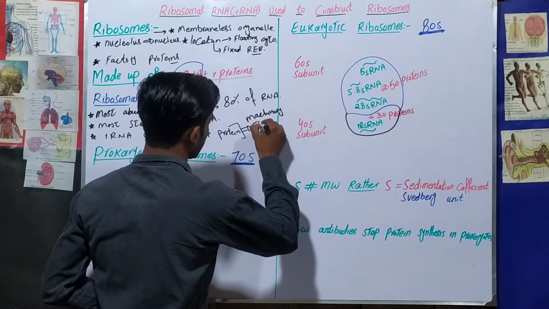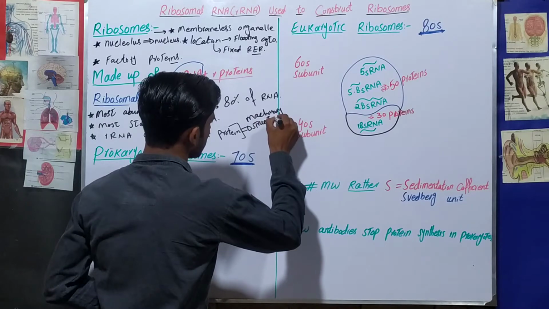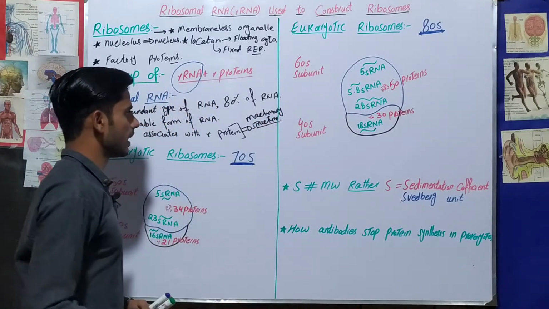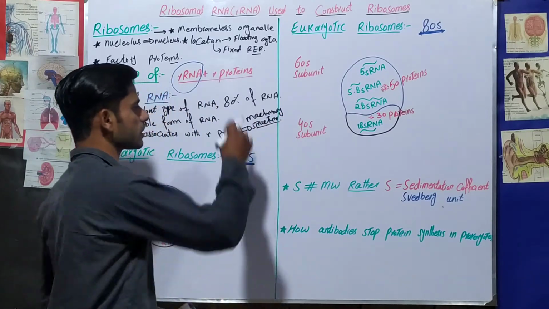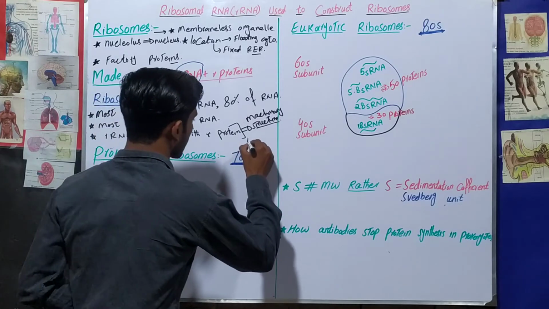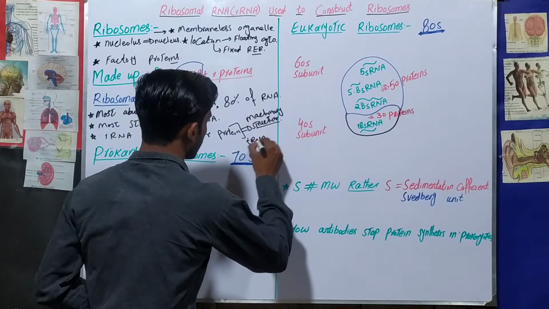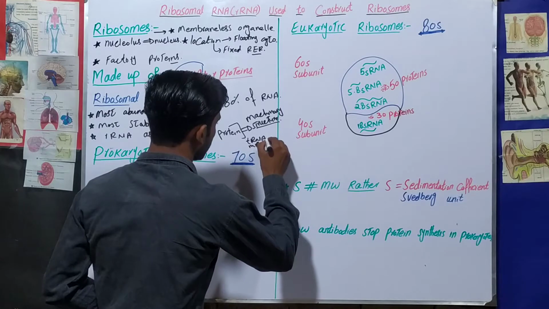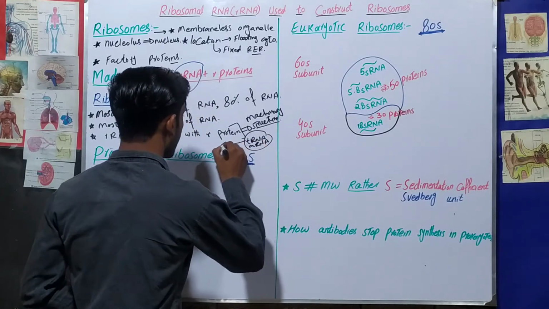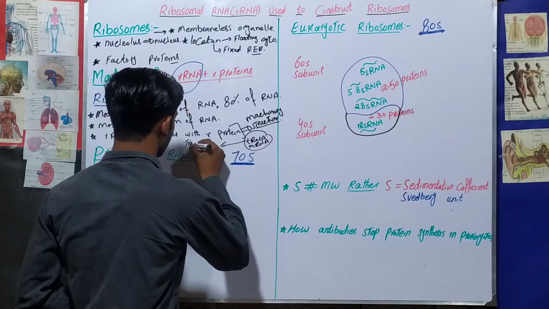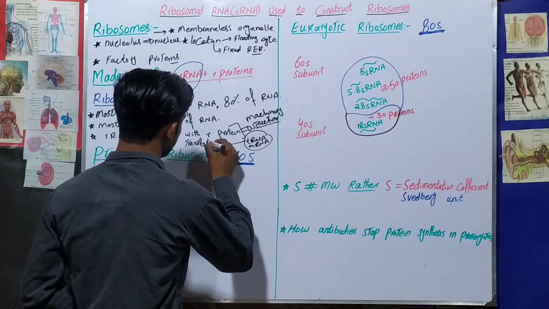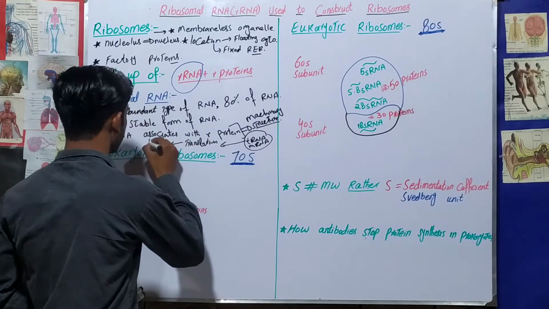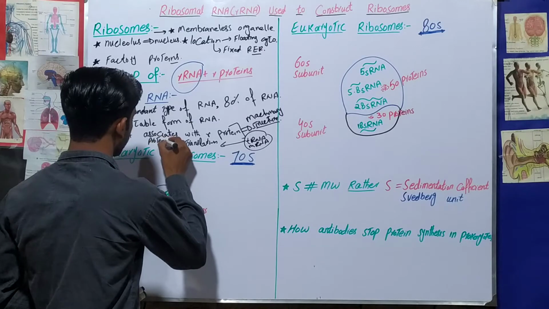On the surface of this machinery structure, transfer RNA and messenger RNA come, and they interact with each other, and they cause translation, which is important for the synthesis of proteins.